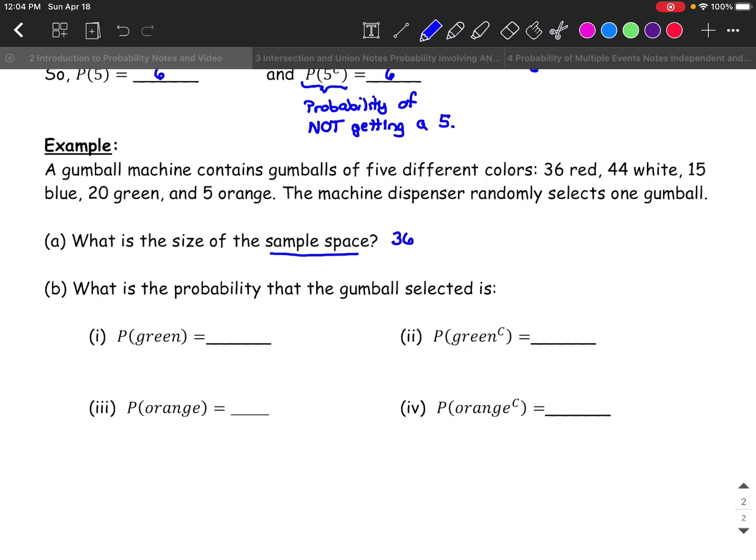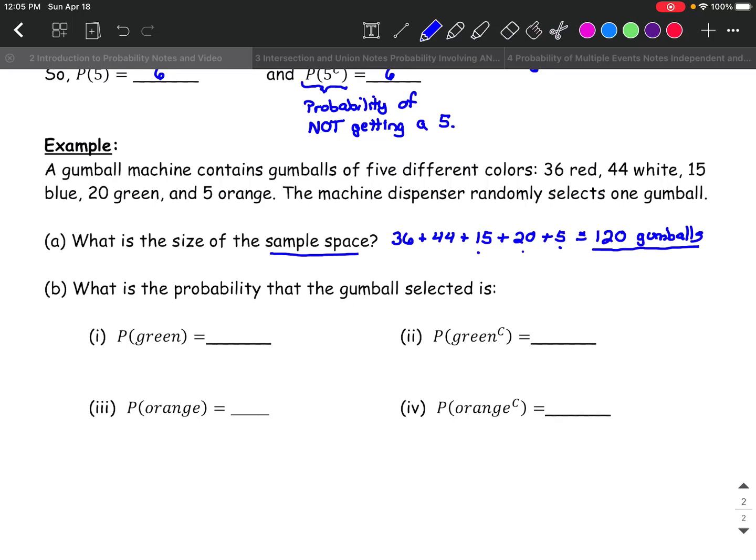So there's 36 red plus 44 white plus 15 blue plus 20 green plus 5 orange. And yes, you can pull out your handy dandy calculator. 36 and 44, that's 80. Then we've got 95, that's 100. And then we have 120. So there are 120 gumballs in the machine altogether.